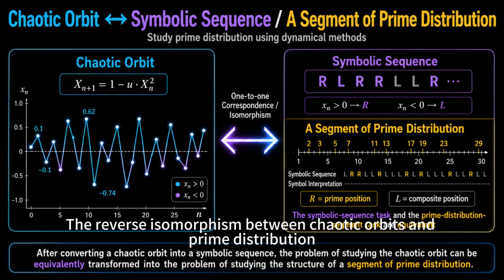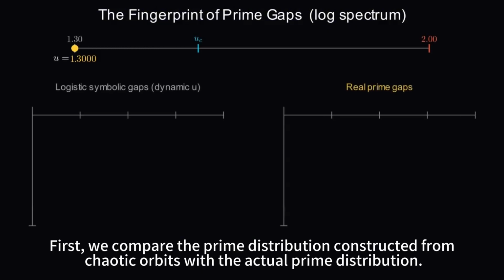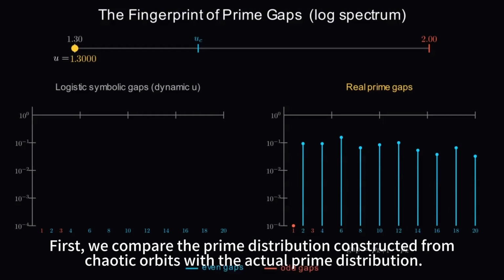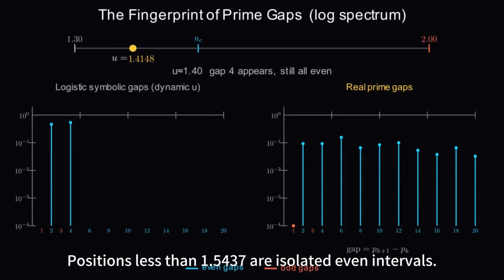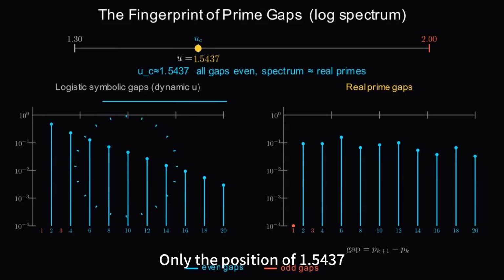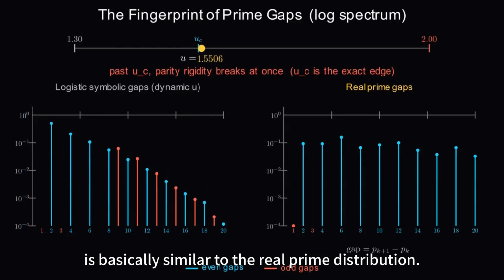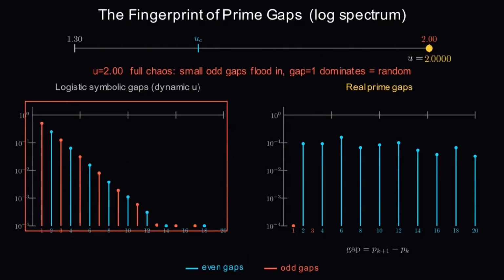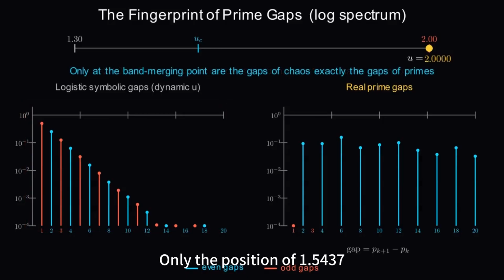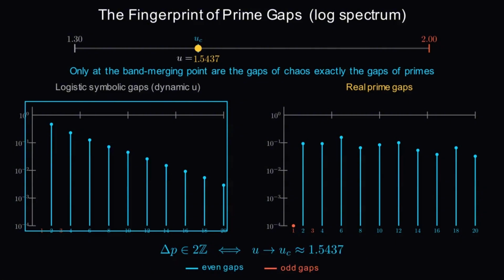The reverse isomorphism between chaotic orbits and prime distribution is the key to applying such correlations. First, we compare the prime distribution constructed from chaotic orbits with the actual prime distribution. Positions less than 1.5437 are isolated even intervals. Only the position of 1.5437 is basically similar to the real prime distribution. After that, odd intervals appear. Only at the point where they are merged, 1.5437, does the distribution show similarity.